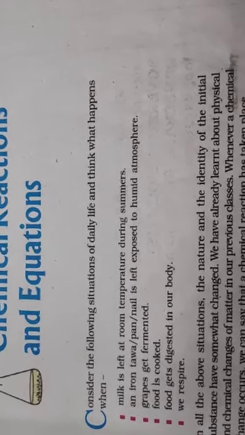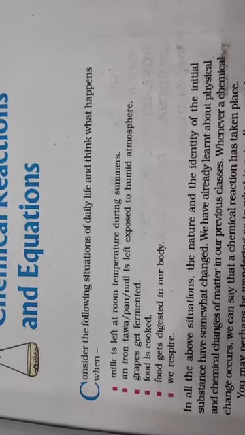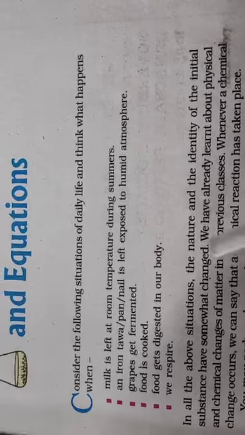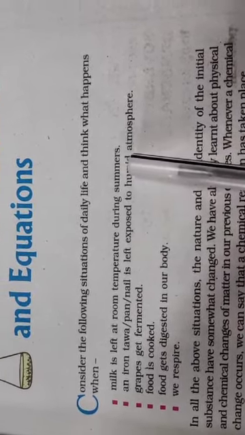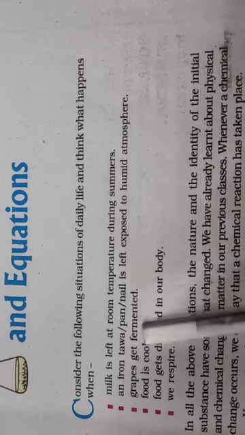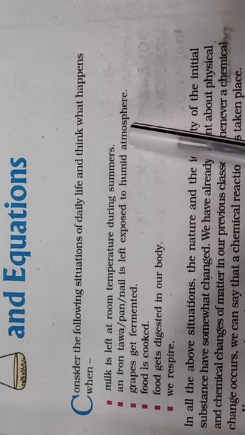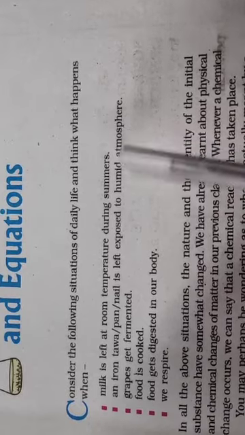Now in this chapter you come across different types of chemical reactions, but before that, any chemical reaction which you find around, here there are a few examples which have been given. As I mentioned, milk will turn sour in summer. Then any items made of iron will become corrosive, will corrode or will rust due to humidity.